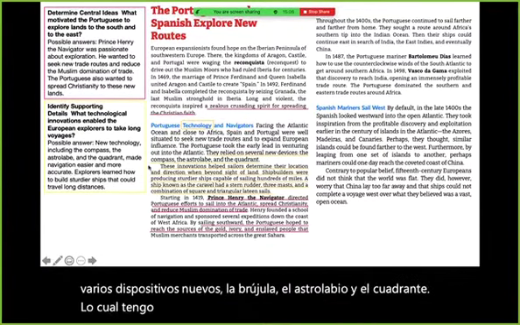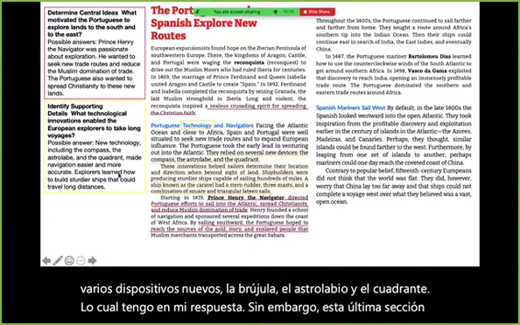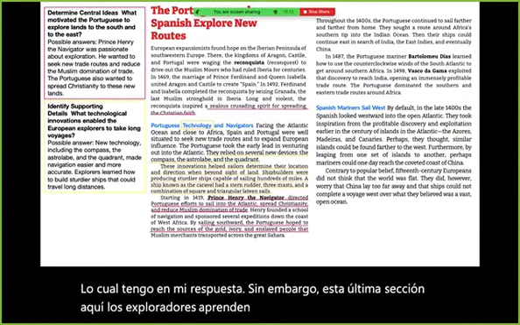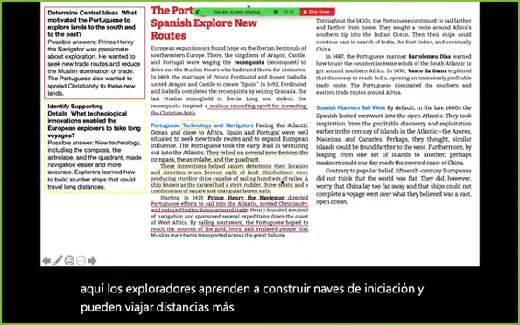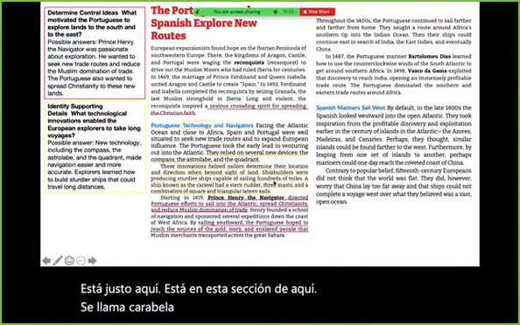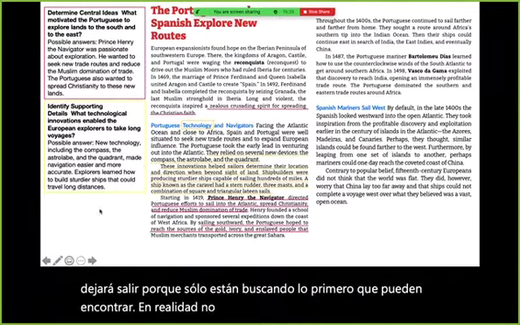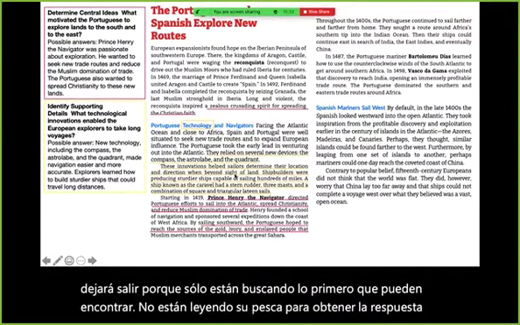However, this last section right here, explorers learn how to build sturdier ships, and they can travel longer distances. That is also a part of this. It's right here, in this section. The specific ship is called a caravel, and most people left that out because they're just looking for the first thing that they can find. They're not really reading. They're fishing for the answer. So that would have been wrong.